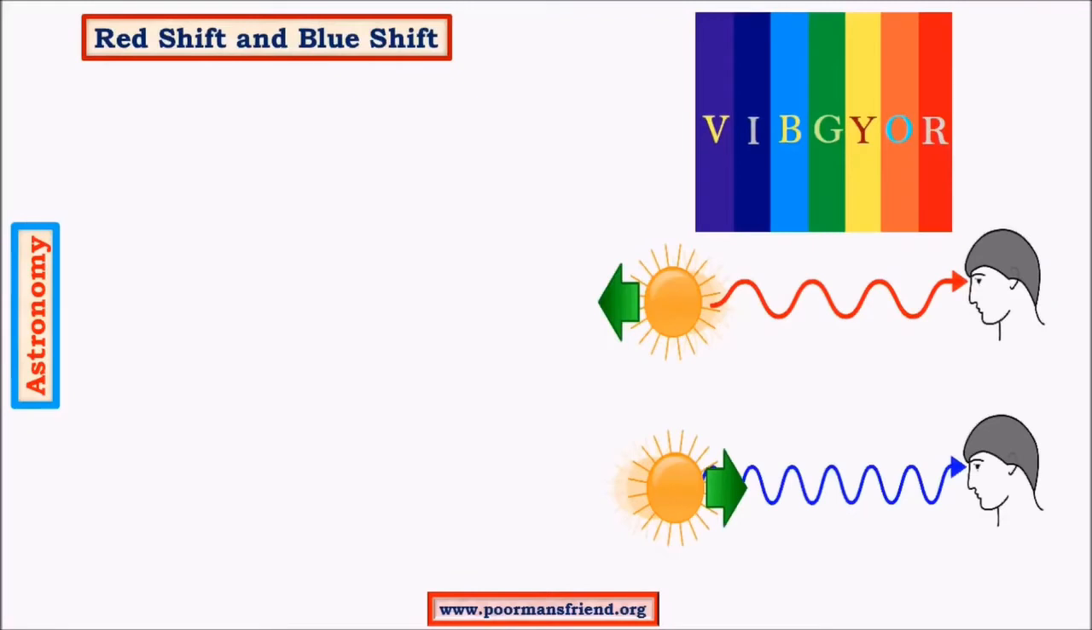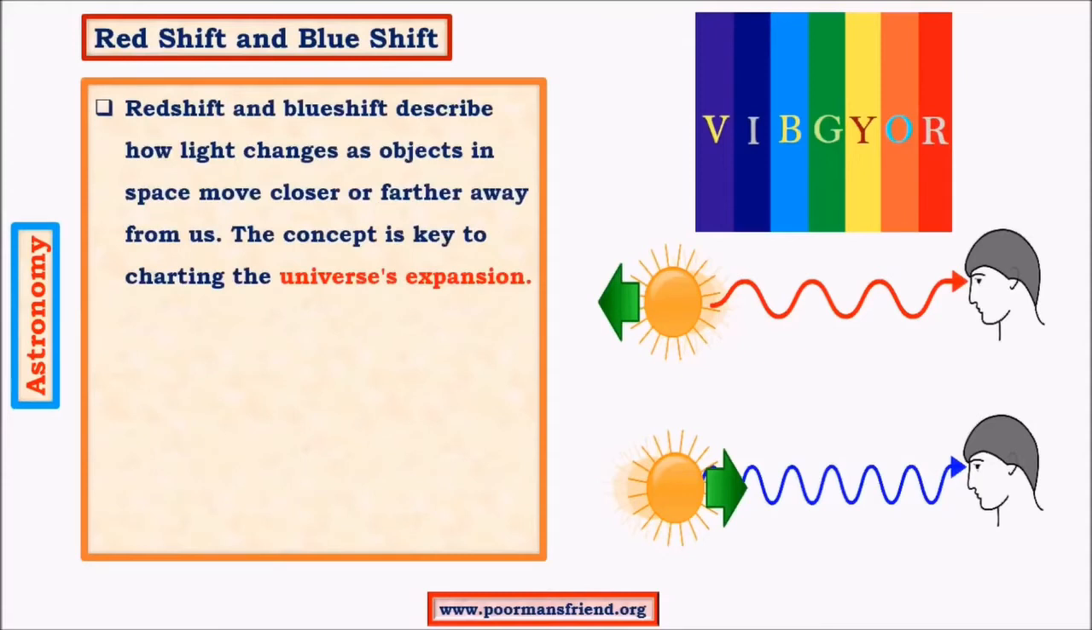So there is one more important concept called redshift and blue shift. This theory is important in explaining the expanding universe. We know that in a rainbow there are 7 colors, namely V, I, B, G, Y, O, R. The white light that we receive from the Sun is usually a combination of these colors. And let us see what is the importance of this VIBGYOR concept.